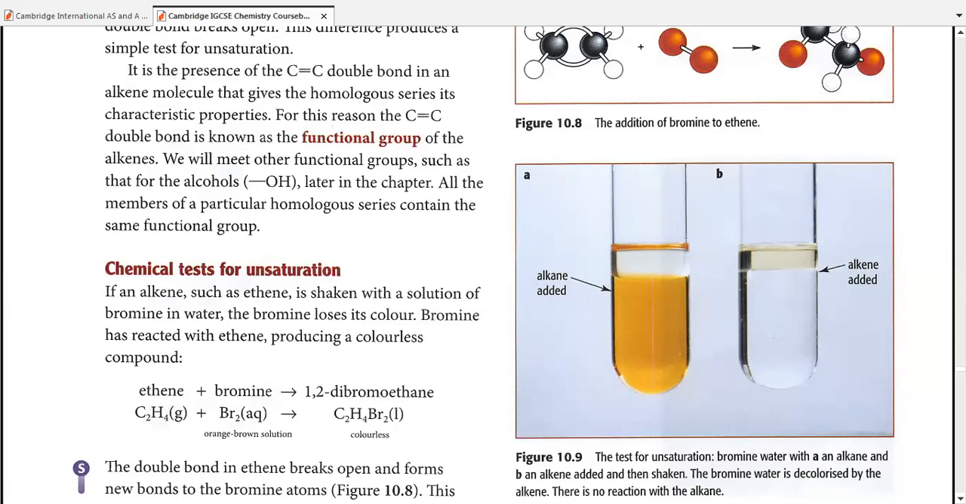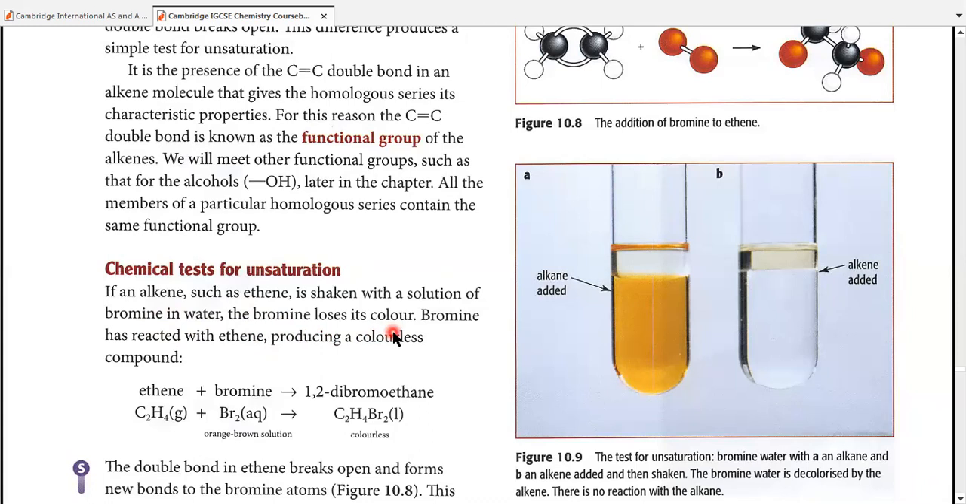There are two tests for unsaturation in your book. We call them tests for unsaturation because these tests will result positively with unsaturated compounds, I mean alkenes, and negatively with saturated compounds, I mean alkanes. Okay? Let's go with the first test. If an alkene such as ethene is shaken with a solution of bromine in water, which is commonly known as bromine water, the bromine loses its color.